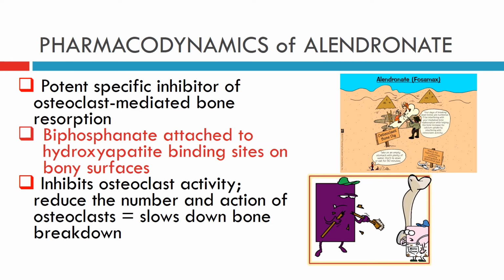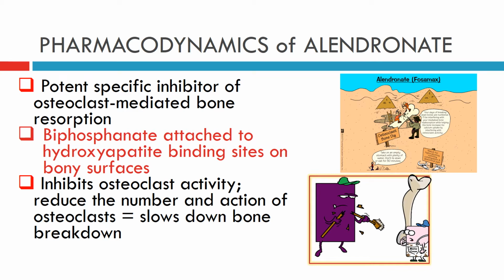Pharmacodynamics of alendronate. So how does alendronate really work? Alendronate is a potent specific inhibitor of osteoclast-mediated bone resorption. Bisphosphonates, like Fosamax, attach to hydroxyapatite binding sites on bony surfaces, especially those undergoing resorption, to inhibit the osteoclast activity, which reduces the number and action of osteoclasts and slows down the bone breakdown.